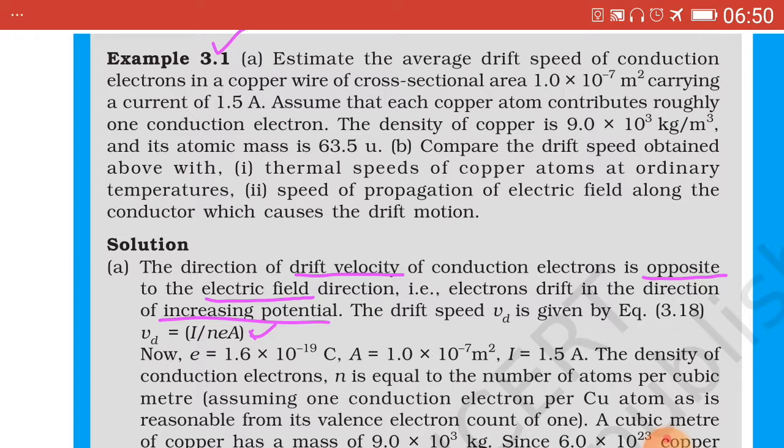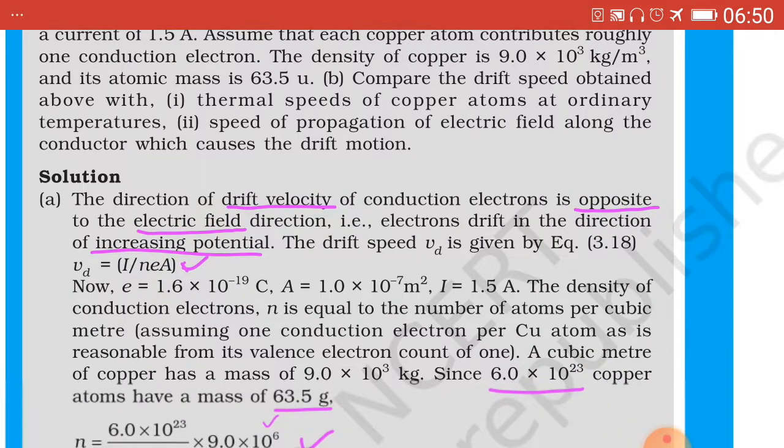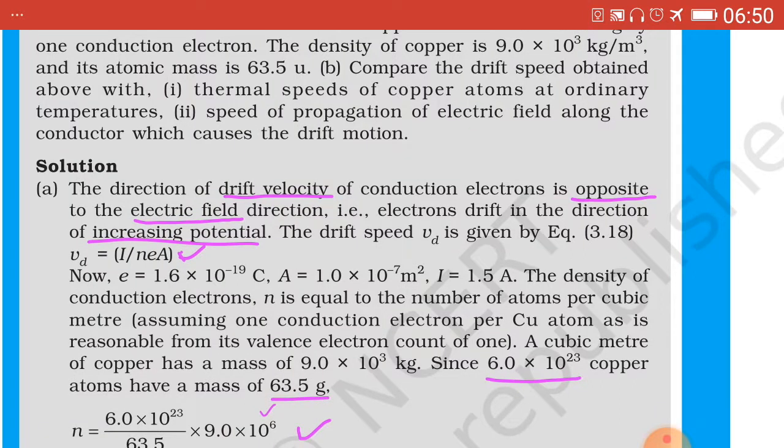Now we have the equation of drift velocity as Vd = I/nAe, the standard equation. Because I = nAeVd. So making Vd the subject of the equation, Vd = I/neA. Now in this we have to substitute the values. I value is given in the data, then A value is given in the data.